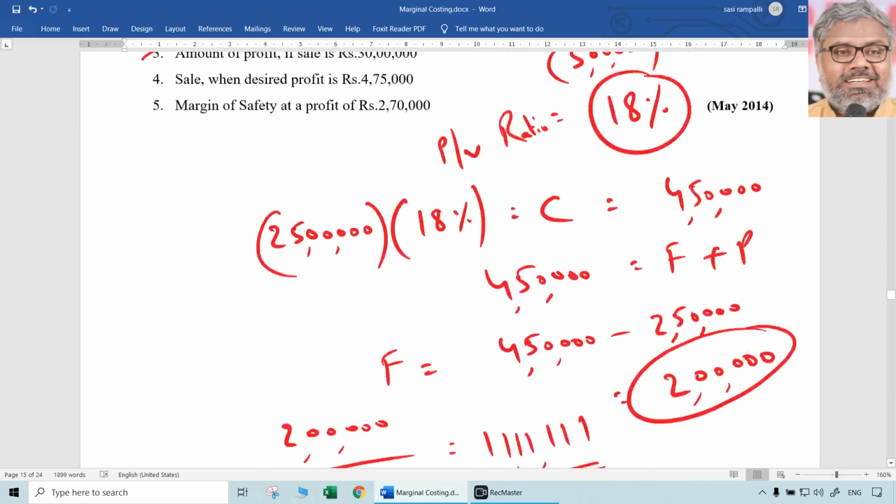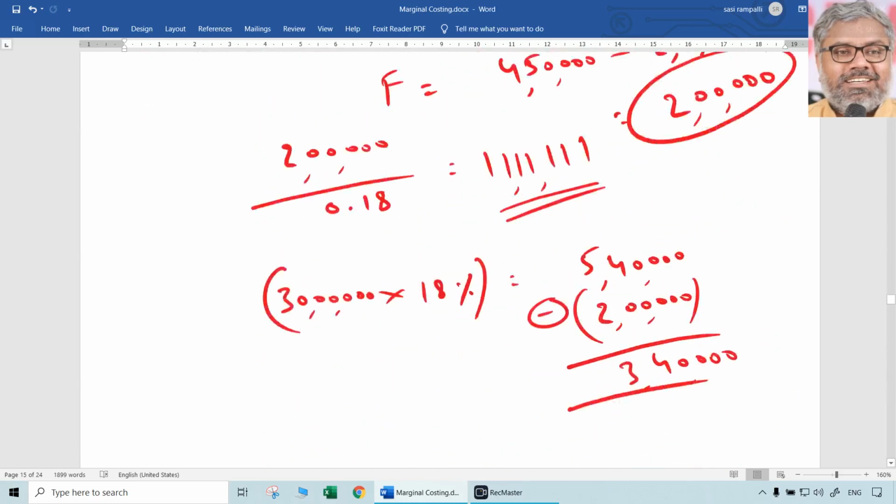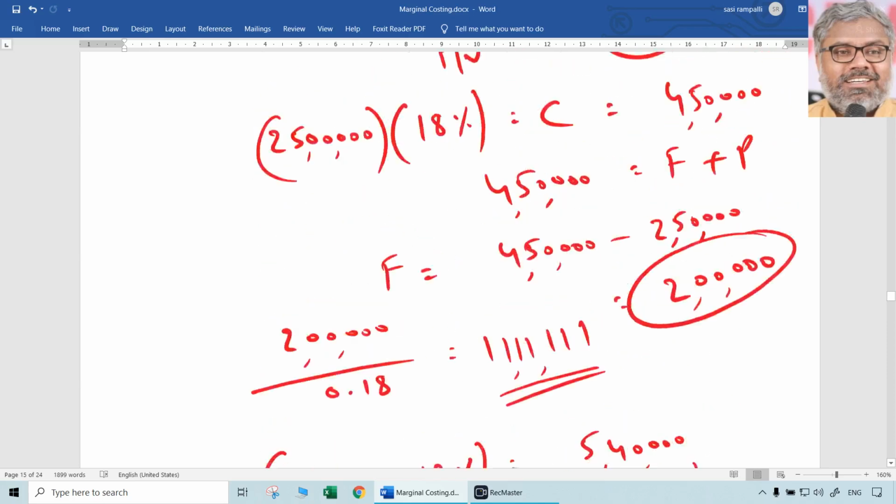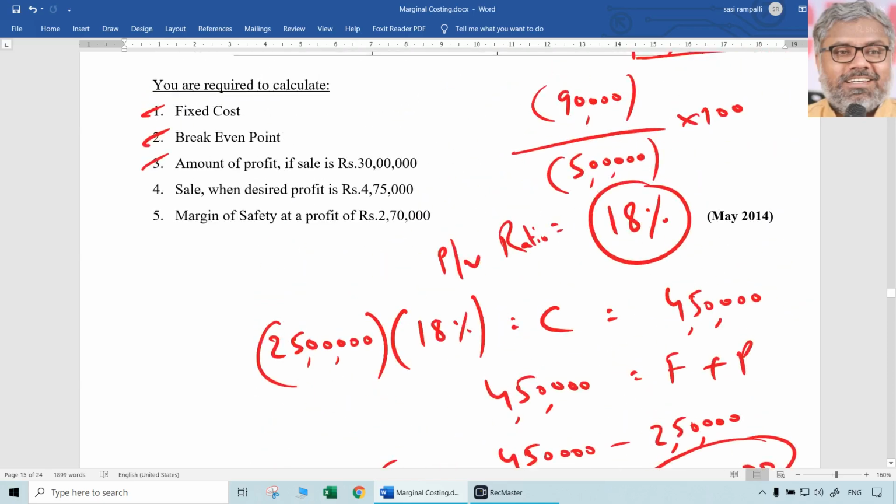What was asked? How much will be the profit if sales are 30 lakhs? If sales are 30 lakhs, contribution will be 5,40,000. Fixed cost we already know. Deduct fixed cost from the contribution, you get profit, that is 3,40,000. Relationship between each item is to be known very thoroughly. Then we can just substitute in the formula and get the answers. Answer for third question is 3,40,000.